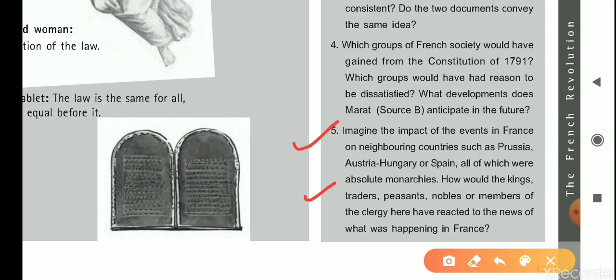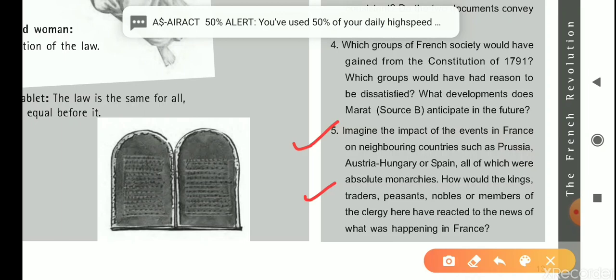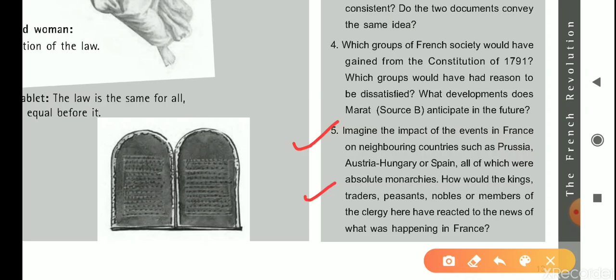Now France has become a democracy. Did this whole event of the French Revolution have any impact on neighboring countries? What do you think? Will other countries be inspired by this event to end absolute monarchy in their own countries? Exactly, yes. The answer is yes. The people of other countries will definitely be inspired by the French Revolution, and they will initiate the end of absolute monarchy.